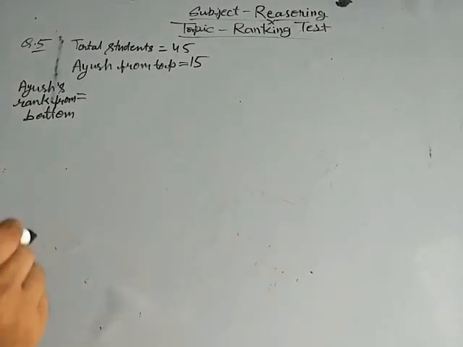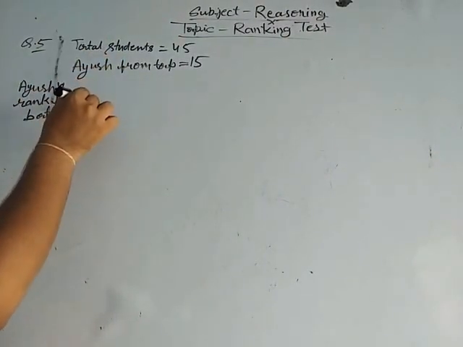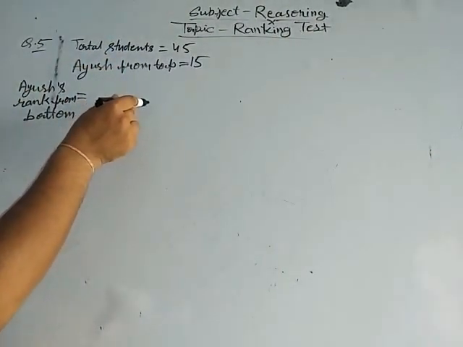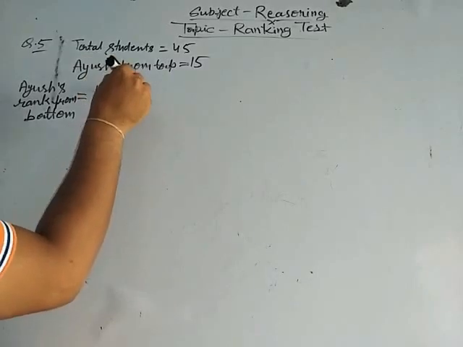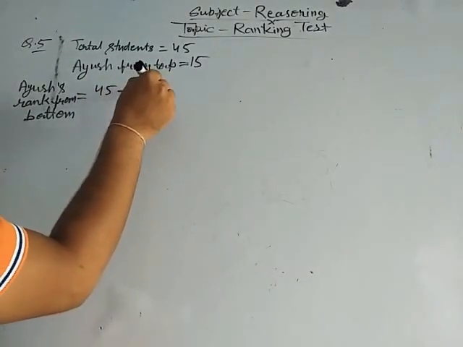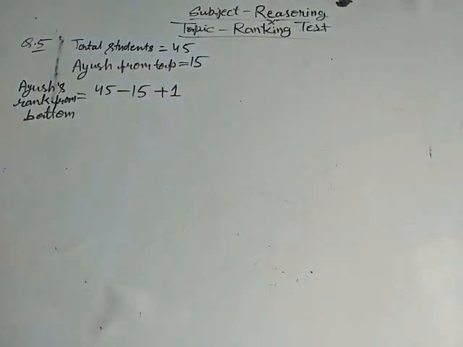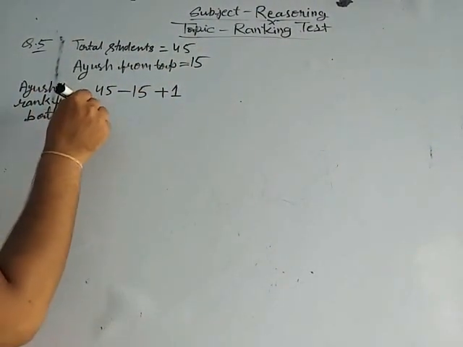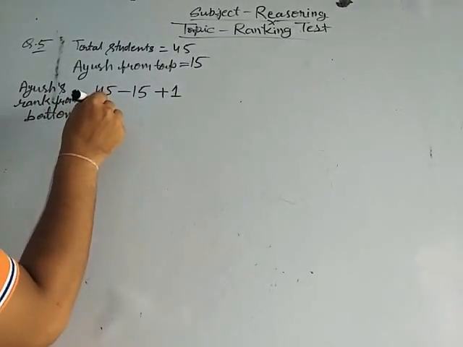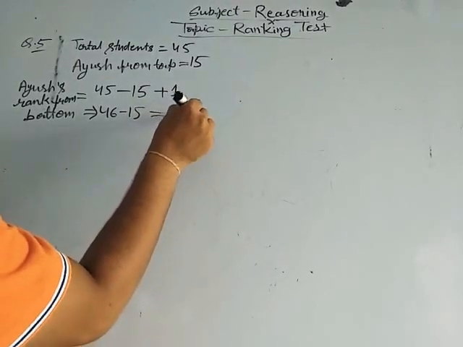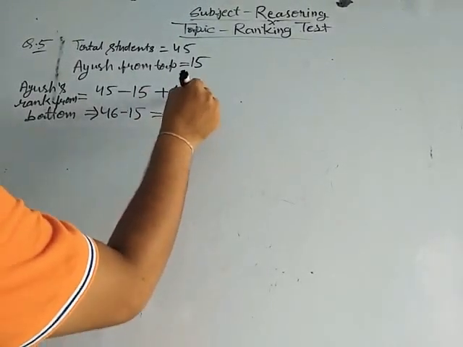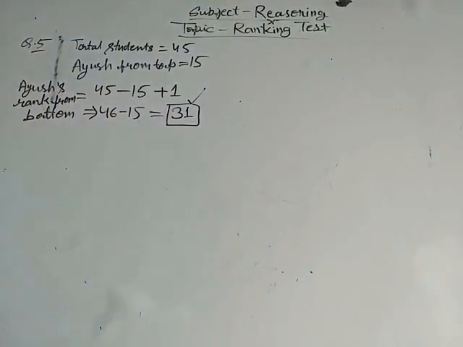Now the formula for it is total number of students minus Ayush rank from top plus 1. Then the total number of students is 45 minus Ayush rank from top is 15 plus 1. Okay. Now 46 minus 15 is equal to 31. Okay. Then the Ayush rank from bottom is 31. I hope you got it.